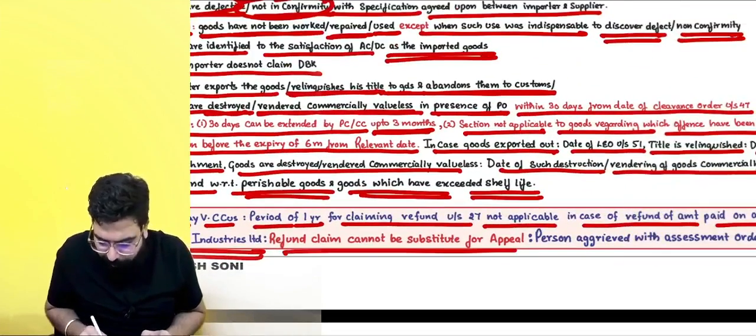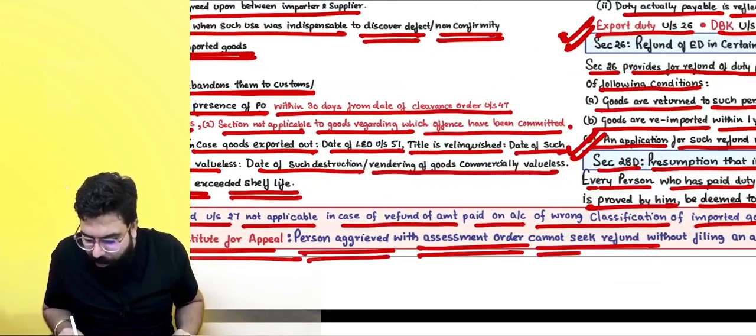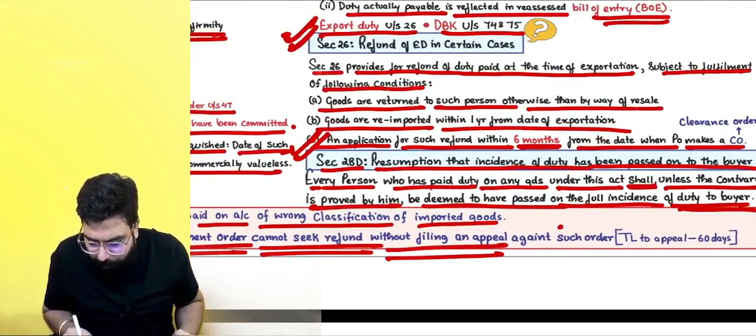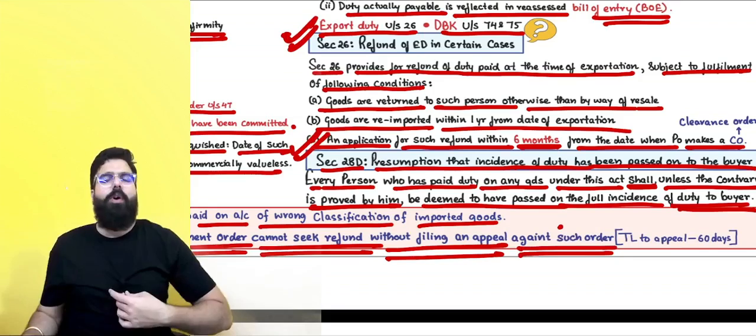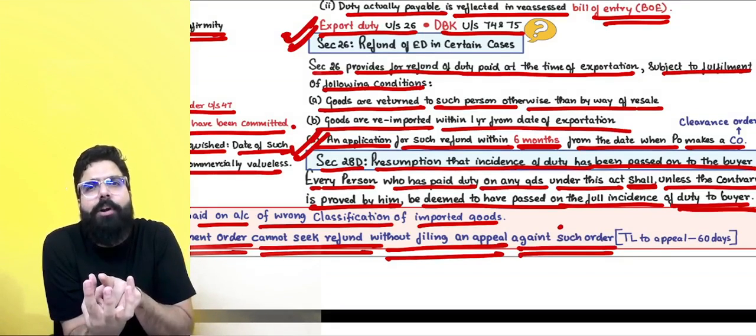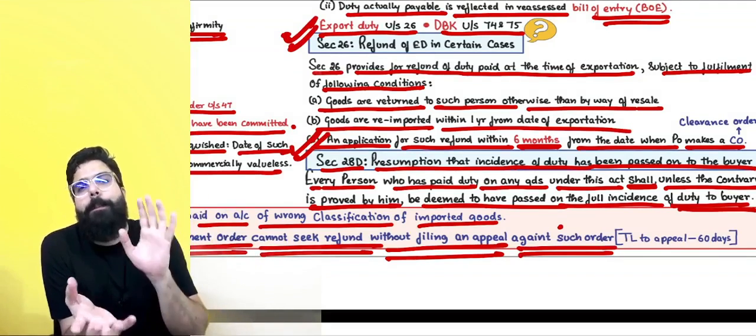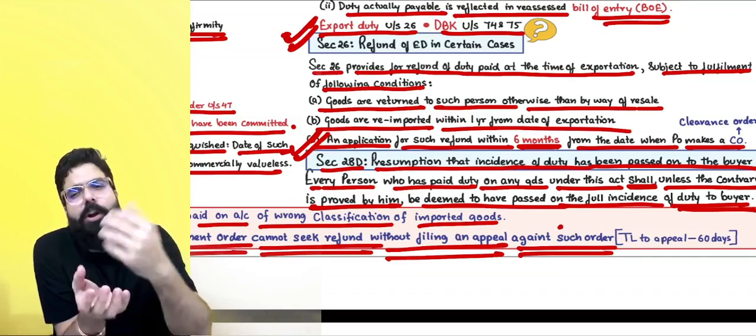Refund claim cannot be a substitute for an appeal. A person aggrieved with the assessment order cannot seek refund without filing an appeal against such order. Everyone, what happened over here? An assessment order was passed. Now, against the assessment order, you should go for an appeal within 60 days. Now, what happened? For an example, this Priya Blue Industries, they did not go for an appeal.